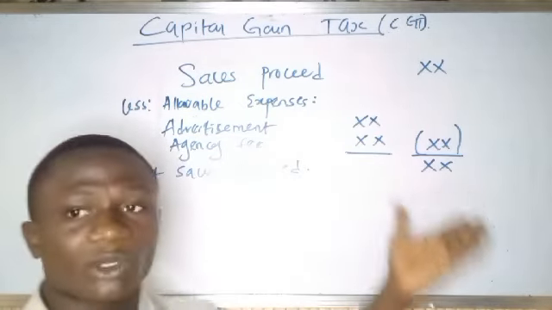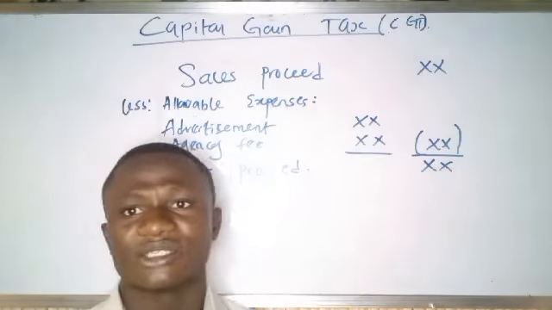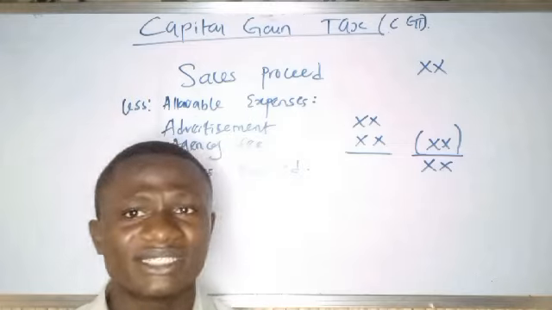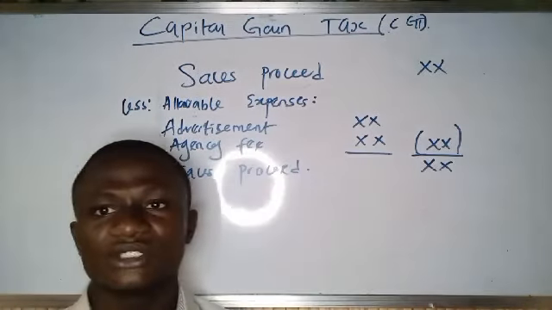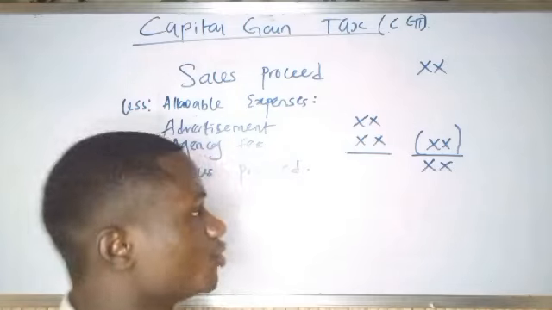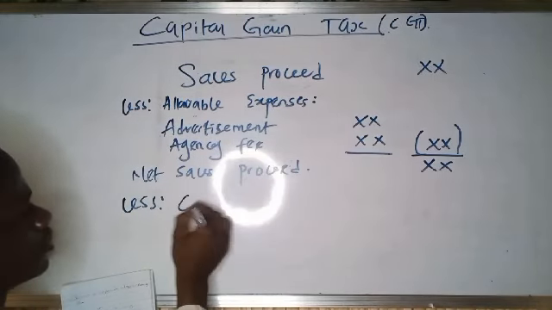So our calculation is not yet complete, not until we subtract the cost of the assets. Then when we subtract the cost of the assets, we get the gain that accrues from disposing or selling our fixed assets. So we will now proceed. We will have less costs of assets.